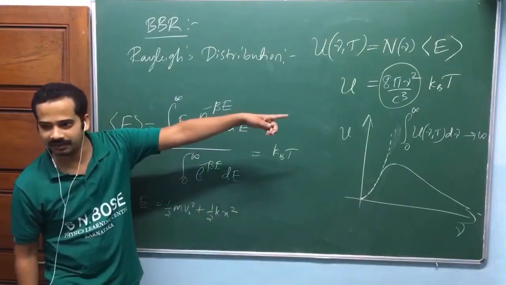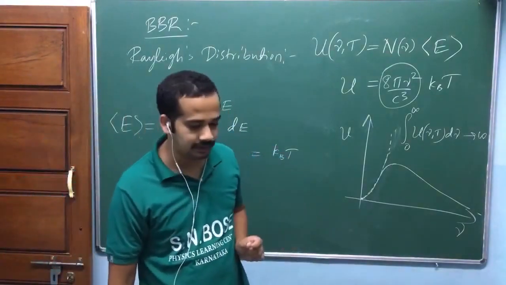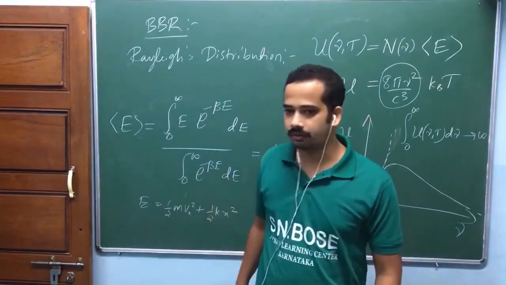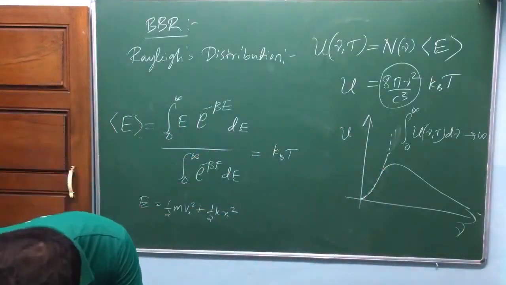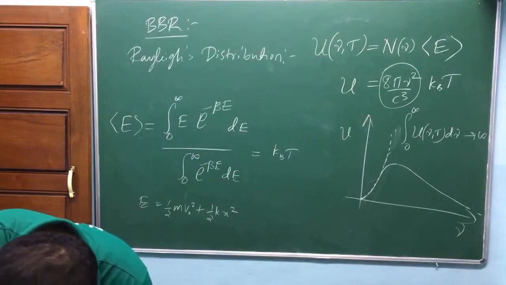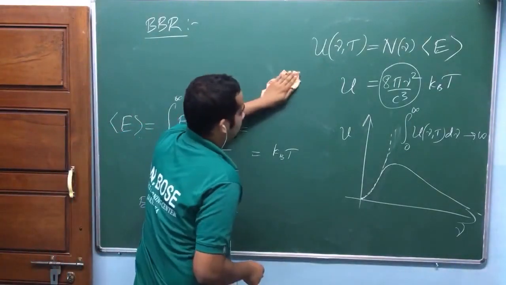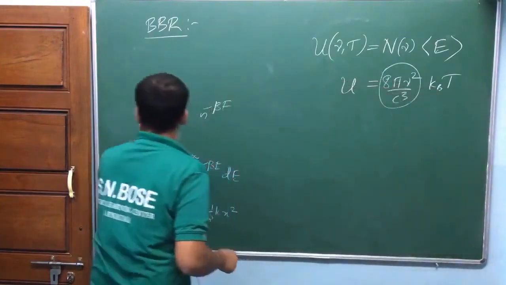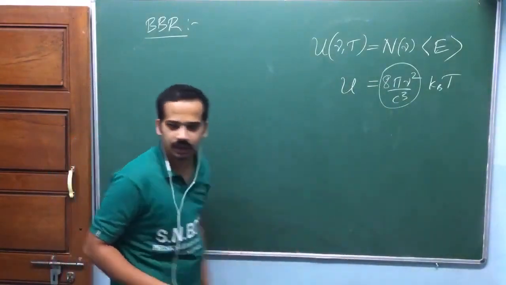That's why it didn't fit well. The energy of the oscillator in the cavity is continuous. So because of our statistical physics, it gave us k_B T, and it couldn't explain the higher frequency regime. Quickly, any doubt? You may have a lot of doubts here, but most of the doubt will be cleared after statistical physics.